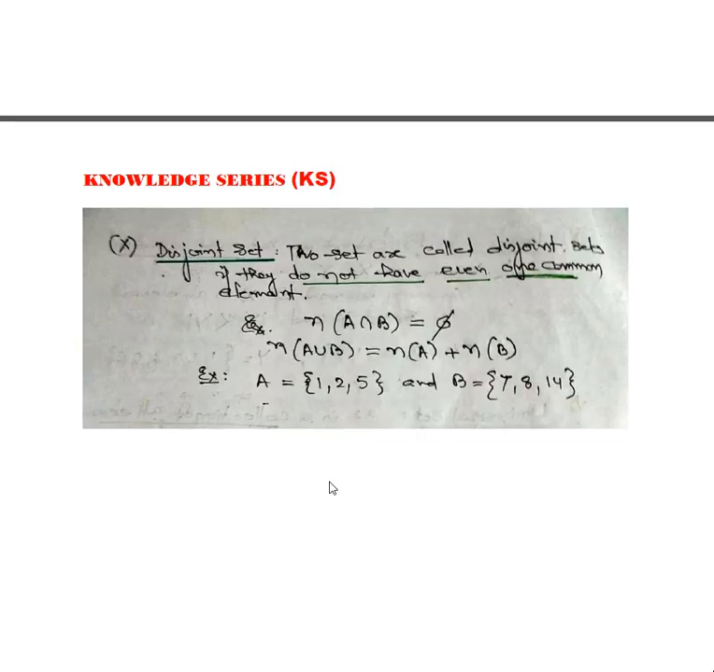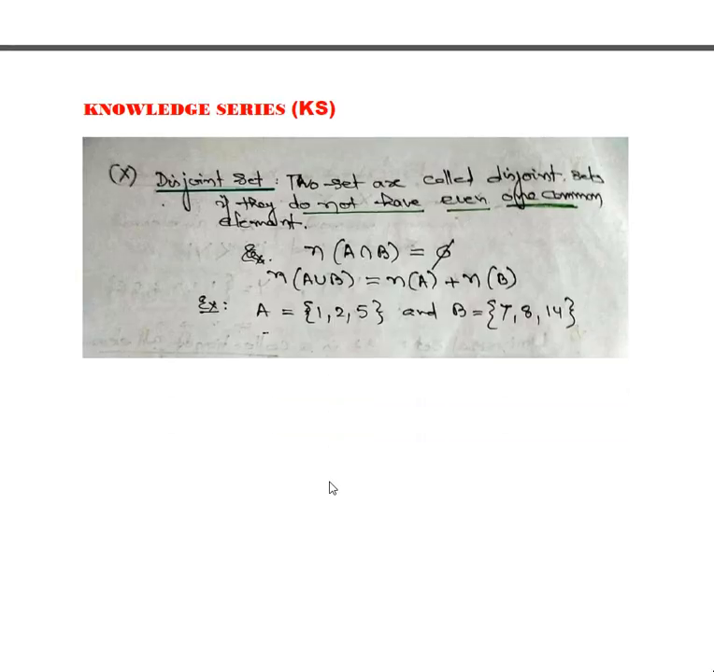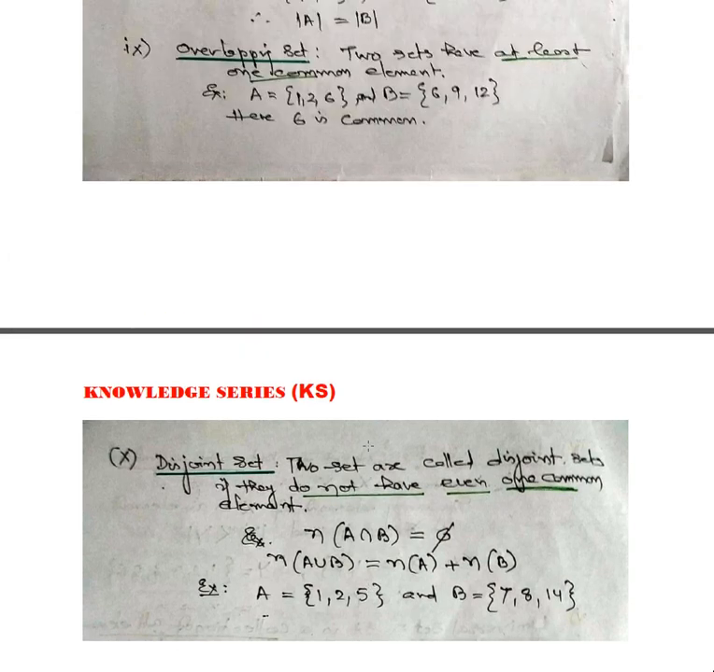Now let's see the last. Last is a disjoint set. A disjoint set is when two sets are called disjoint if they do not have even one common element. Just like here, at least one is common. But if you take an example, A is equal to 1, 2, 5, B is equal to 7, 8, 14. None of the elements is common in A and B.